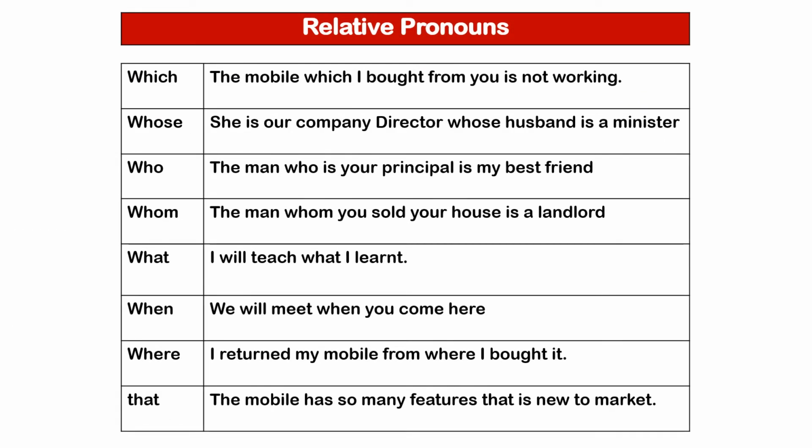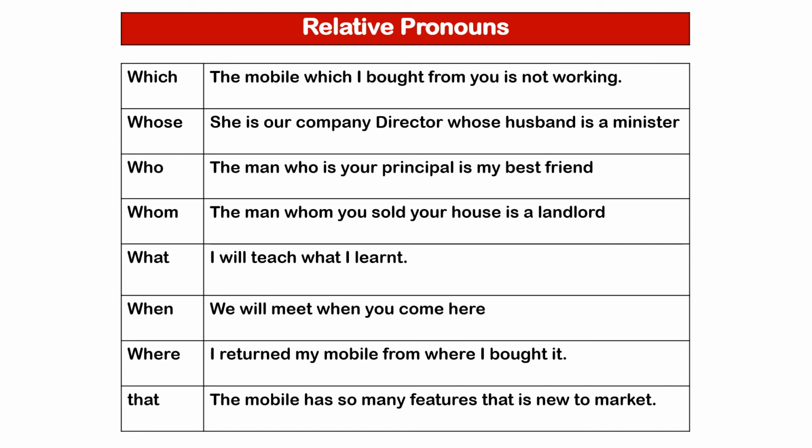Next, relative pronouns. First one, which. Which is used for things. Example, the mobile which I bought from you is not working. In this sentence, which is related to the mobile. Next, whose. The relative pronoun whose is used for people. Example, she is our company director whose husband is a minister.